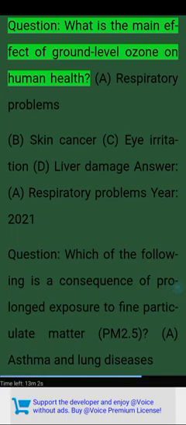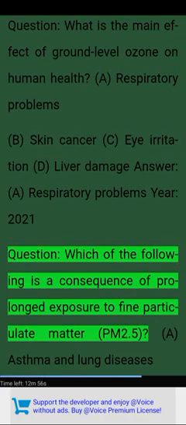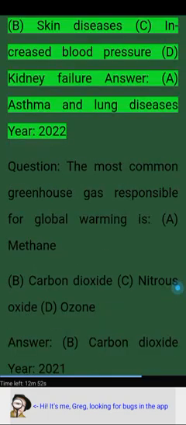Question. What is the main effect of ground-level ozone on human health? A. Respiratory problems. B. Skin cancer. C. Eye irritation. D. Liver damage. Answer. A. Respiratory problems. Year 2021. Question. Which of the following is a consequence of prolonged exposure to fine particulate matter (PM2.5)? A. Asthma and lung diseases. B. Skin diseases. C. Increased blood pressure. D. Kidney failure. Answer. A. Asthma and lung diseases. Year 2022.